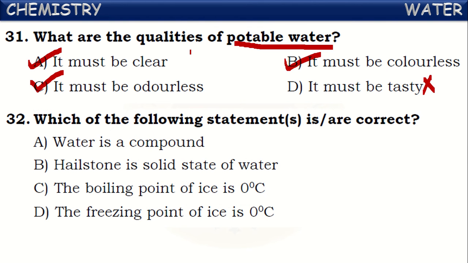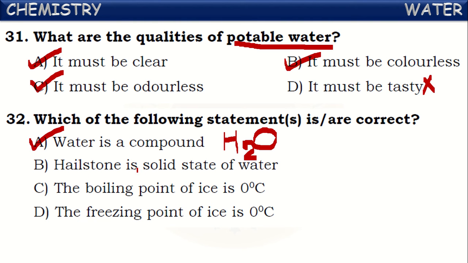Okay. Next one. Which of the following statements are correct about water? See, certain statements are given about water here. See the first one. Water is a compound. Is it correct? Yes. Water is a compound, because its molecular formula is H2O. So it is formed by the combination of two different elements in a fixed proportion. So it is a compound.